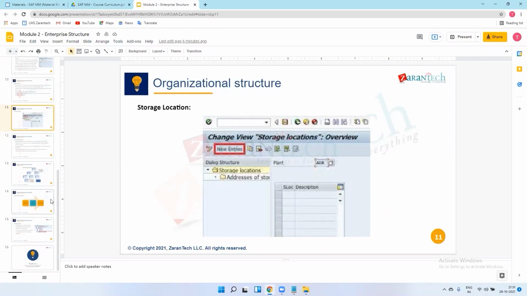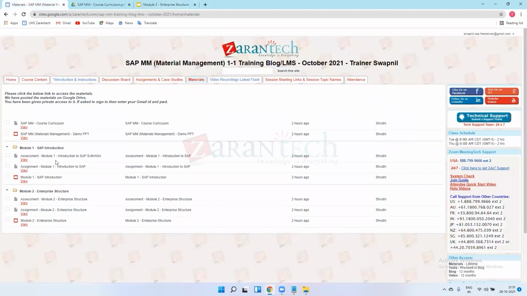So this is all basics. Some consultants also don't know about these basics, even though they are consultants. Or you can go through these documents as well. All are downloaded here by Shruti. You can just open them. I will ask the support team to provide you access for this. You have only display access for this. So whatever you have learned in these lectures, you can go through these documents and understand.